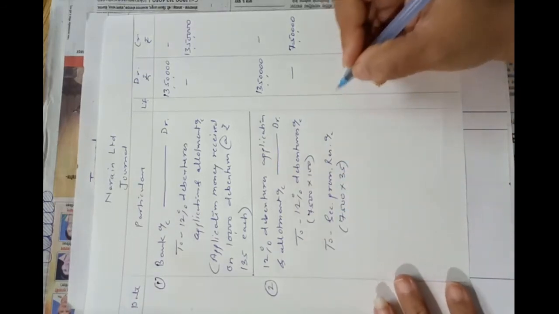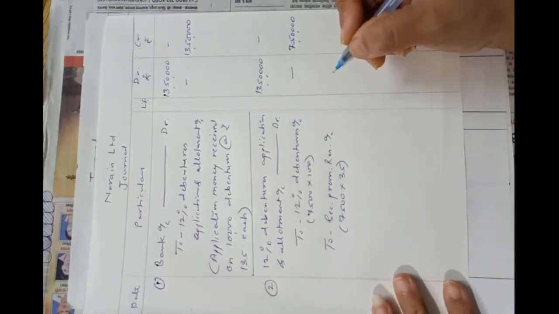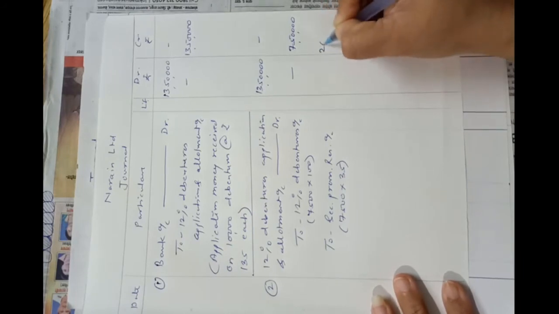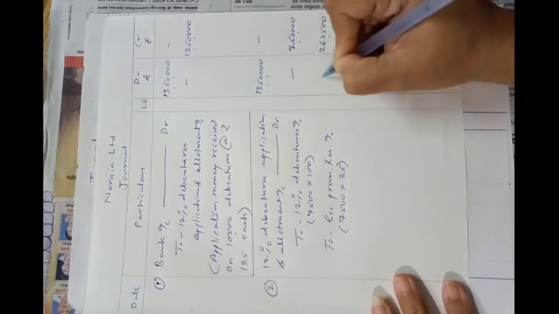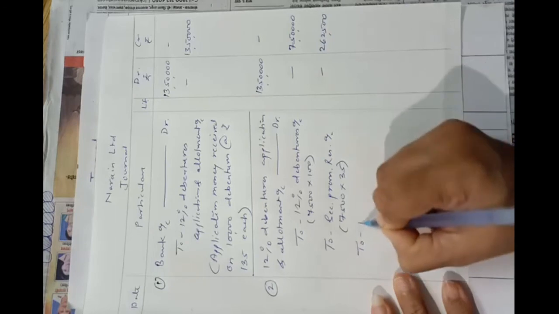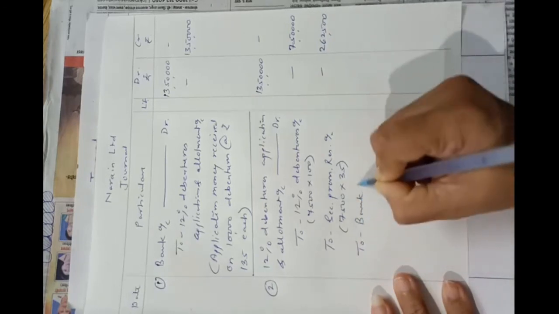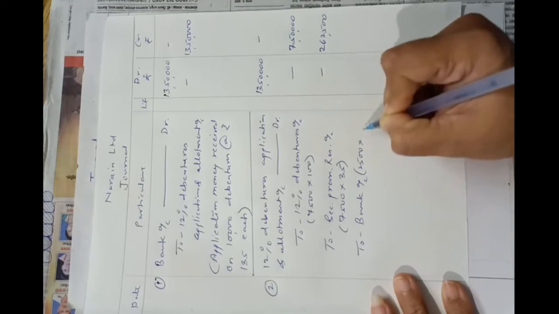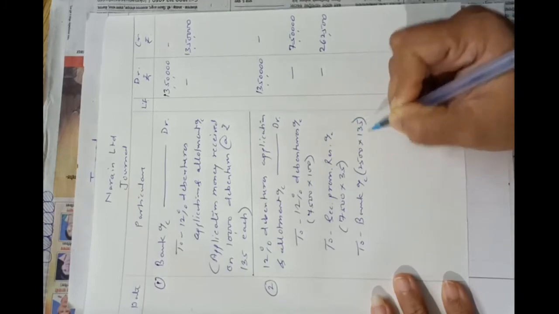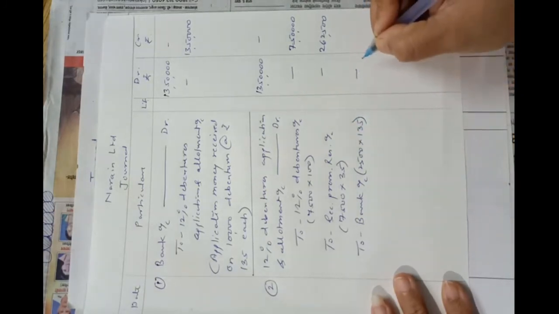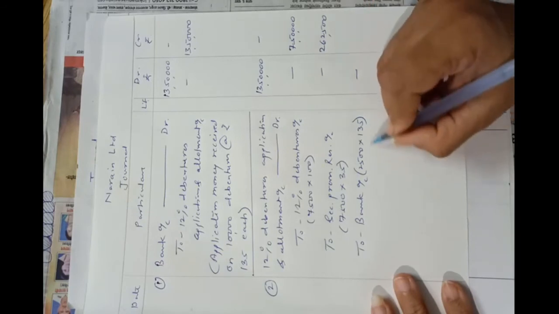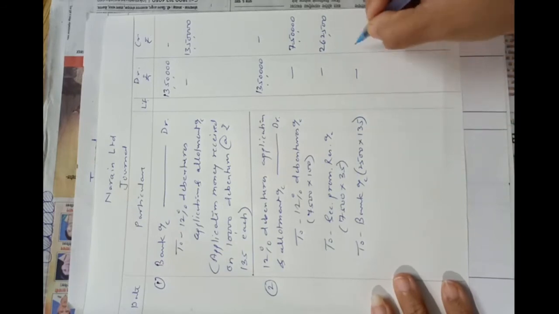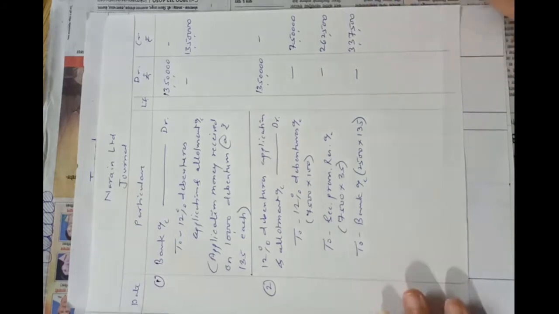Okay, so amount will be 2,62,500. And to bank account, amount on 2,500 debentures into rupees 135 will be refunded. So the multiplication is 3,37,500. Okay, narration.